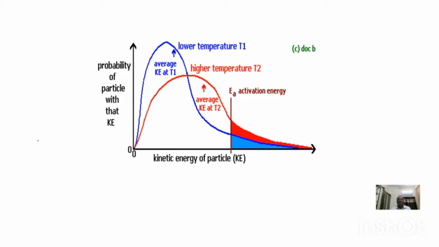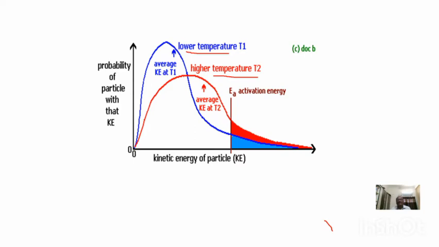Now observe the T1 temperature, the lower temperature, a curve represented with the blue line. When the temperature is increased by 10 degrees centigrade, to the higher temperature T2, the red curve explains the distribution of molecular speeds.